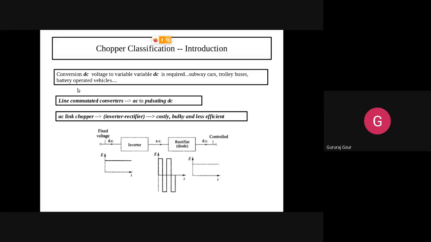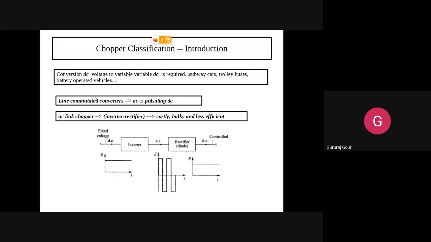These are also known as line commutated converters. Line commutated normally will be turned off, meaning their operation will depend on the line supply. That's why it has got the name line commutated. Their operation input is going to be line supply, and